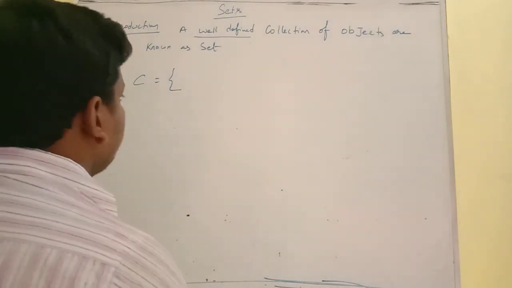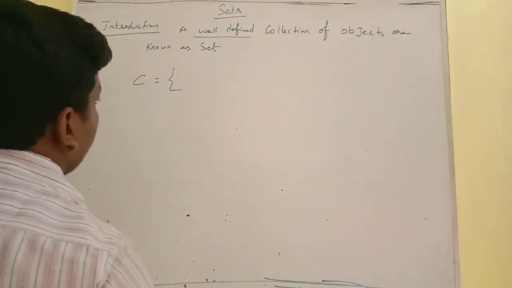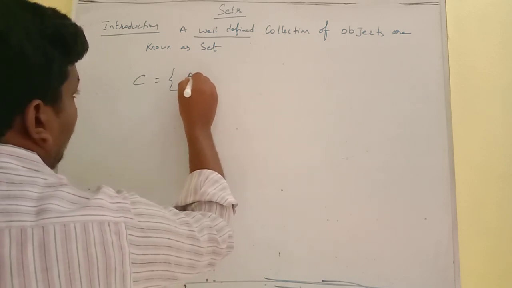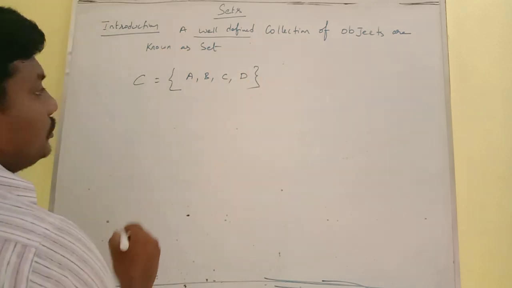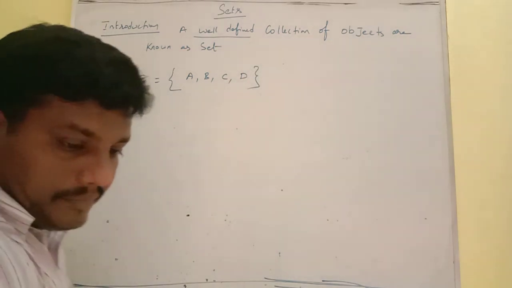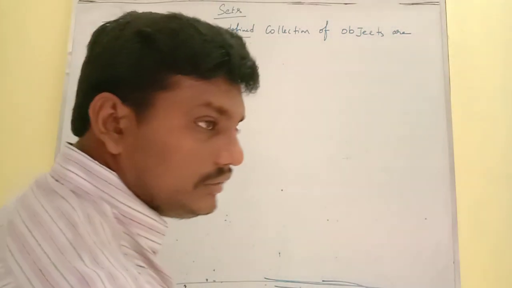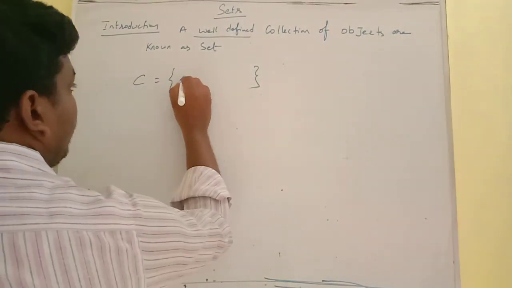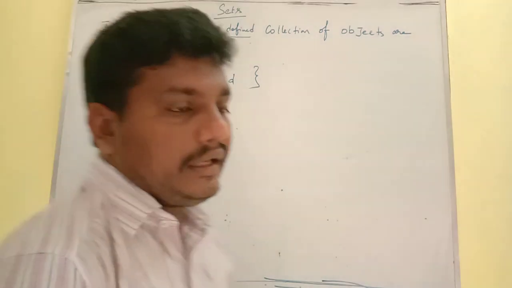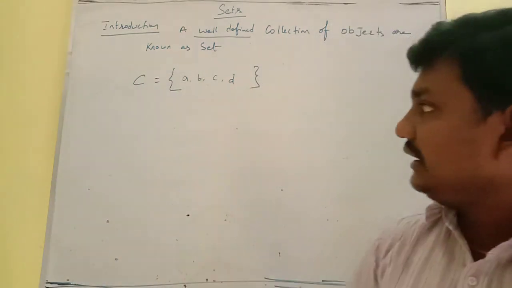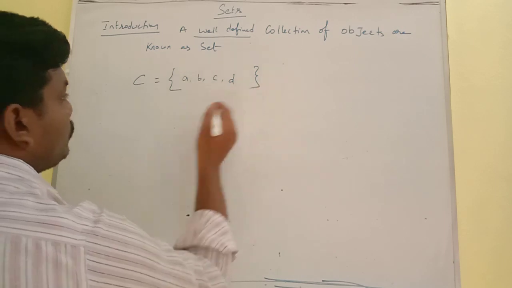A set starts with curly braces. So I take one student A, another student B, another student C, another student D. So A, B, C, D are the names of the students I have taken. Inside the set, the letters should be small letters. That's the reason we have taken A, B, C, D as 4 students in a class set. Okay, now whether A belongs to it or not.